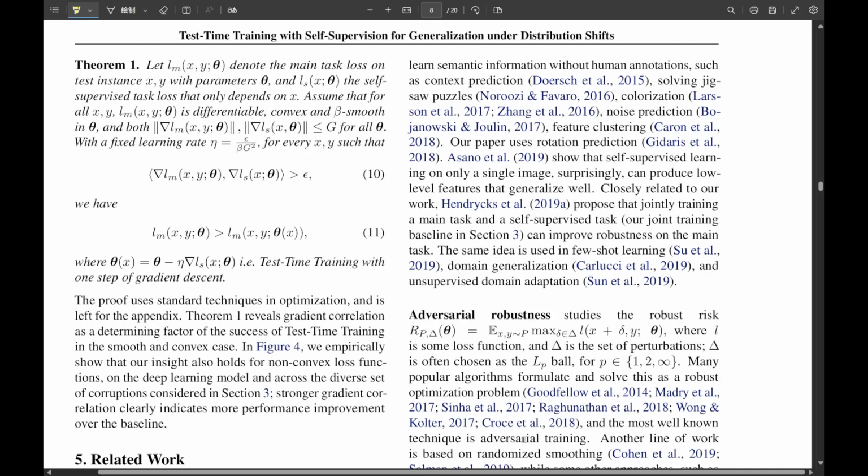How does it stack up against, say, adversarial robustness methods? People talk about those a lot for AI safety. It's quite different. Adversarial methods focus on defending against specific, often tiny, malicious changes designed to fool the model. TTT isn't about malice, it's about adapting to natural shifts in the data distribution. Also, adversarial training often makes the model worse on clean data, that trade-off we mentioned. TTT avoids that and adapts to any kind of shift, not just predefined adversarial attacks. It's more general for real-world robustness.